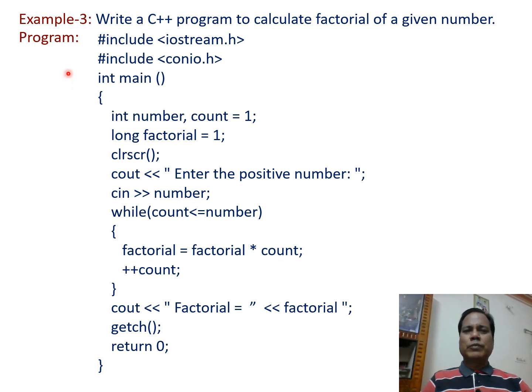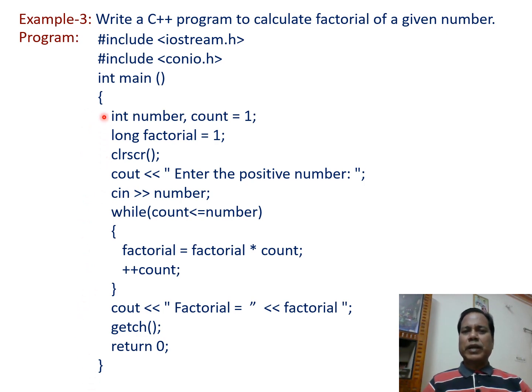So in this program, first two statements, #include within less than and greater than sign, iostream.h and conio.h, include these two header files in our source code. Then int main open and close parenthesis defines the main function, and in this int keyword indicates that main function returns an integer value. Then within open and close braces,